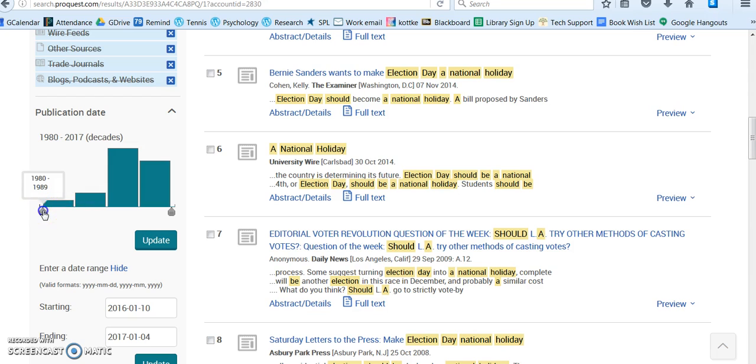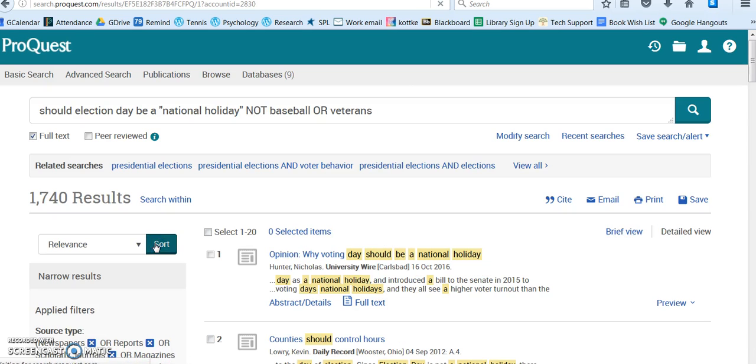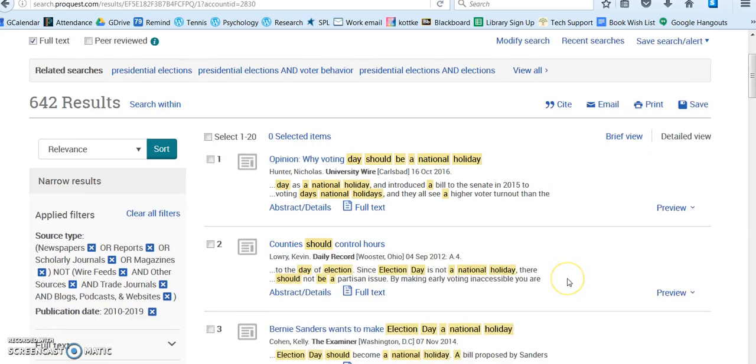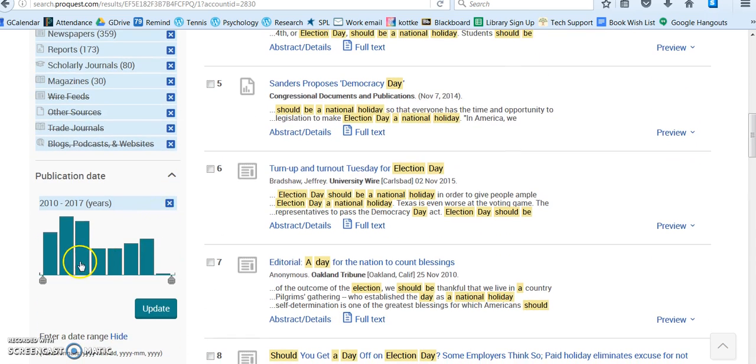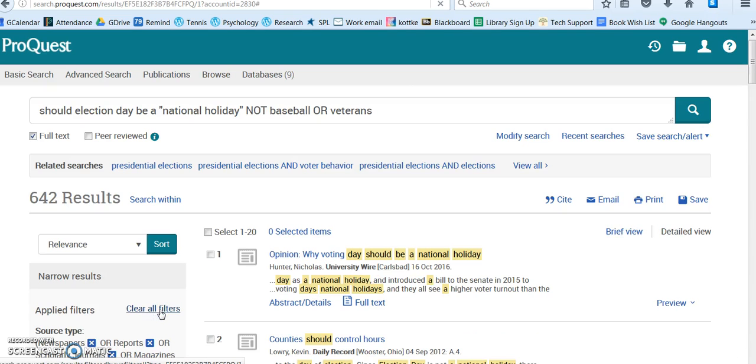Now let's try and narrow it down to, let's just say this decade. Since 2010, right? Isn't that what it was? Yeah. So we were at 1,700. And now we're down to 642. And now that we're down to 642, in those years, if you want to narrow it down even more, we can come down here. We could even narrow it down to, say, the last 5 years. Let's see if that narrows it down past 642. Now we have 408. So now we're talking.